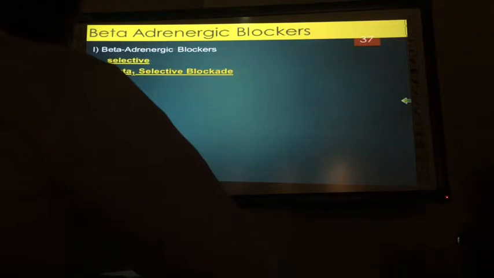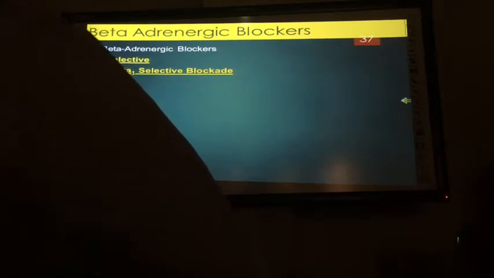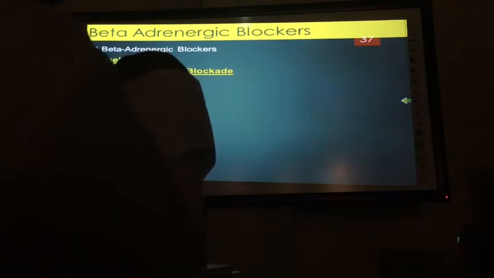Beta blockers, beta selective, are also very popular, alpha 1 and beta 1, in the treatment of blood pressure, and also a class of antiarrhythmic drugs. In cardiovascular disease, they have a very important role. Most of the regimens for antihypertensive or blood pressure therapy consist of this.